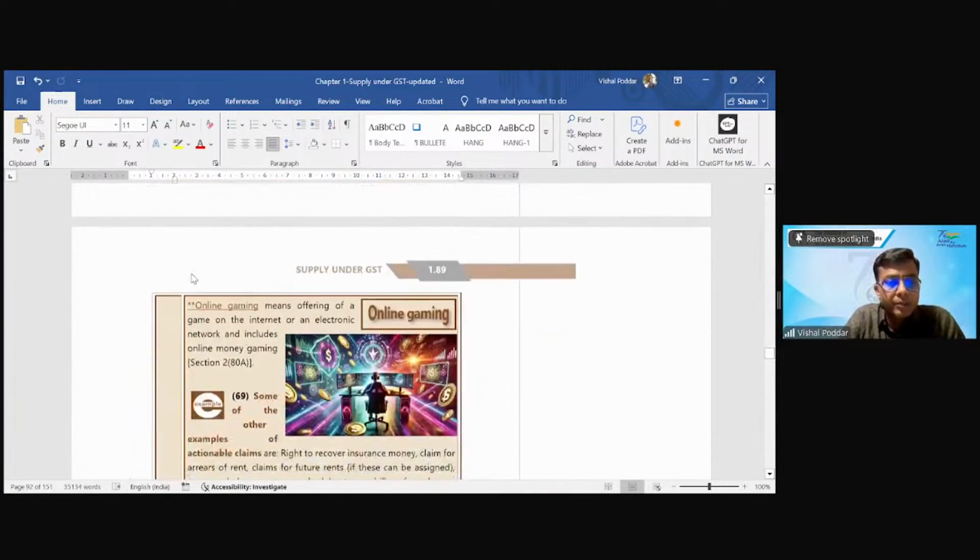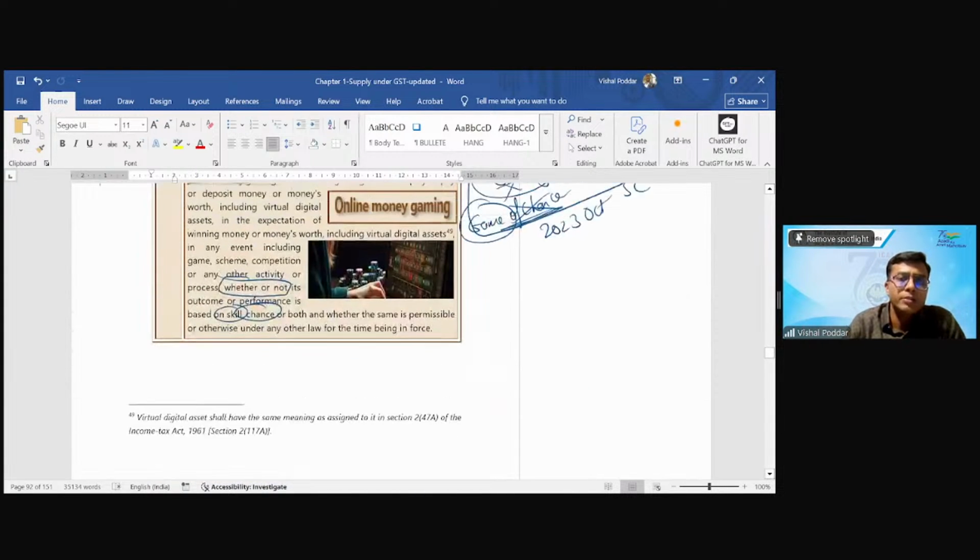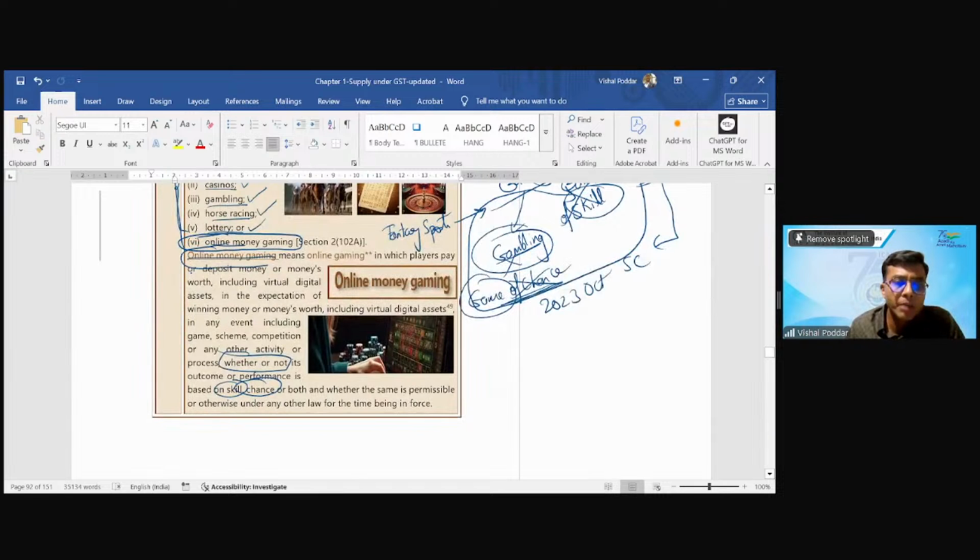Fine, students. Now, interestingly, there is a small difference between these two terms. See, there is one concept called as online gaming, and there is another concept which is online money gaming. It is covered as specified actionable claim only if it is online money gaming.